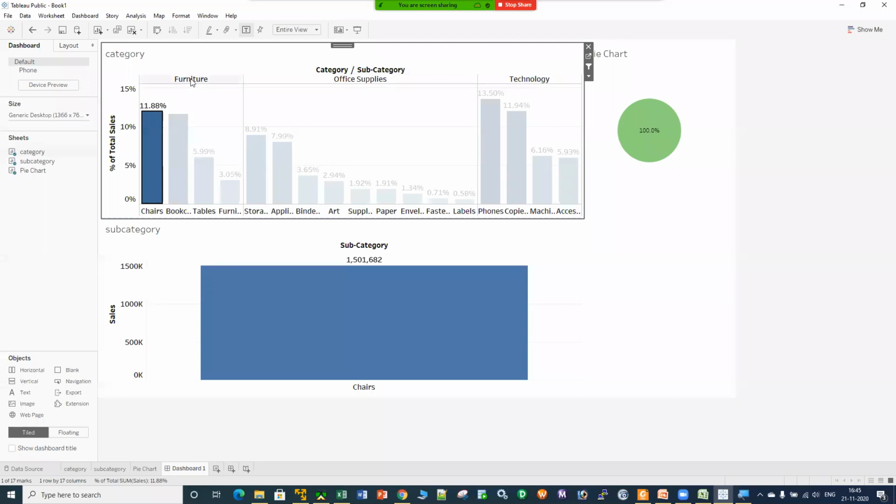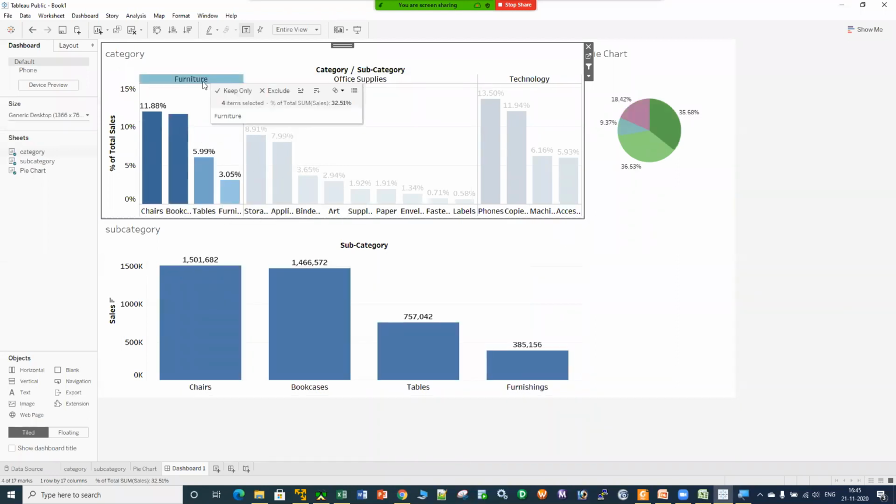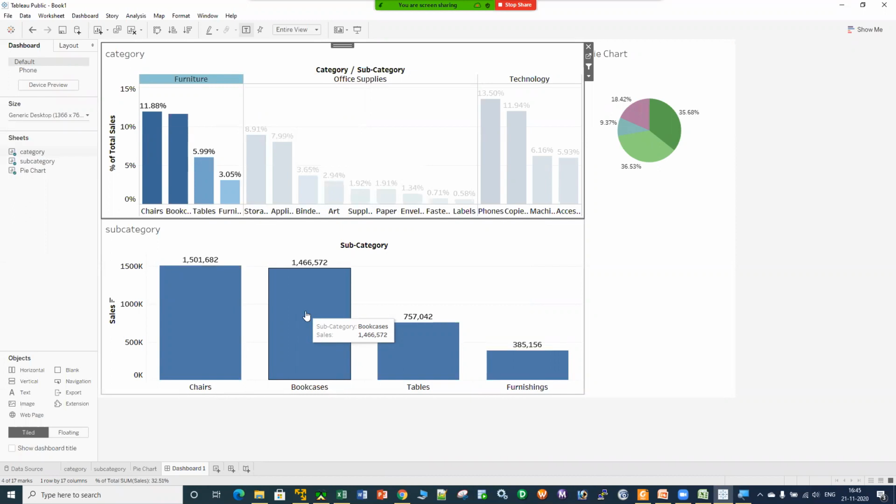Or else, if I click on the furniture itself, it is giving me data for the furniture. So let's do some data mining, or let's do some data analysis. See, in the furniture itself, in the chair category, this is the number, this is the sales, what we are doing for the chairs. This is the sales in the tooltip itself. Okay, 14,66,000 that we are doing for bookcases, and for the furnishing, we are only doing sales of 3,85,156, which is quite less comparatively to the chairs, right?